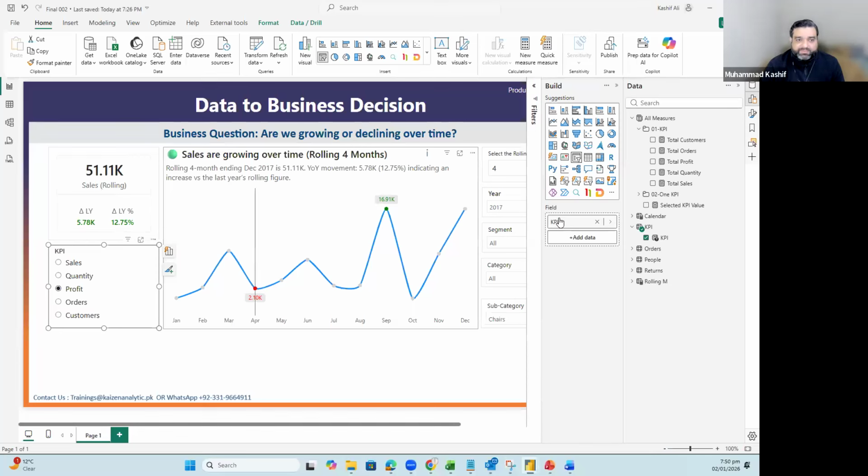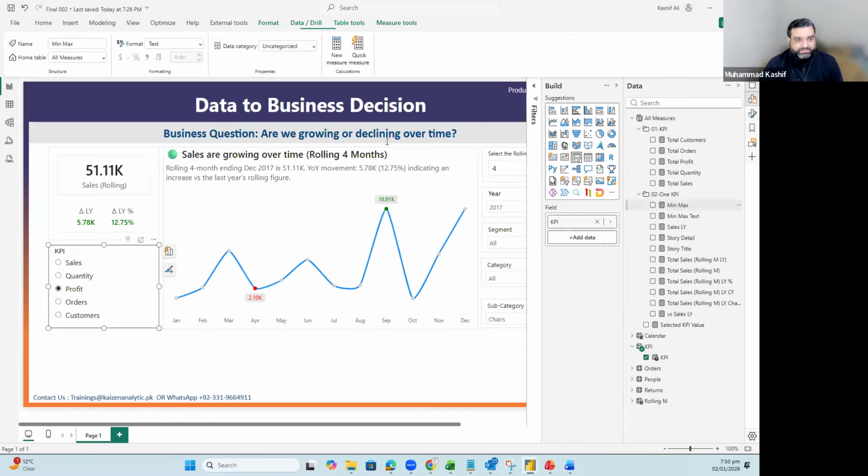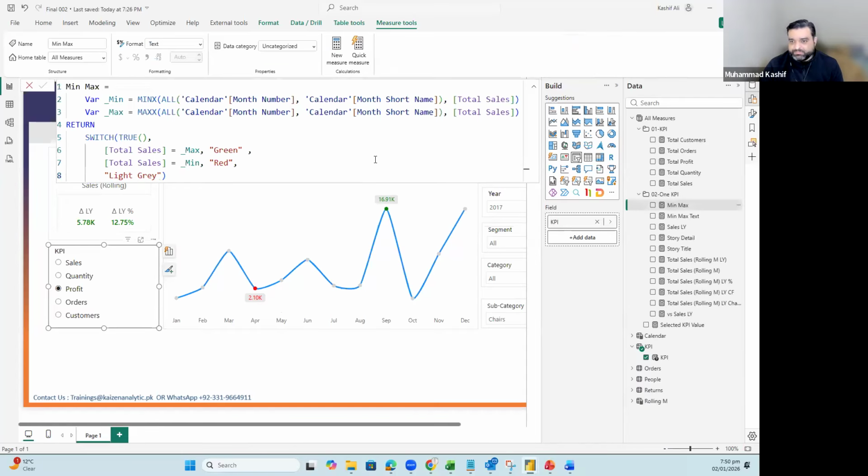Okay. Our values are corrected. Now we need to correct the minimum and maximum. The previous minimum and maximum was this one right over here. So I will have to just correct a few of the things in this one. So I will copy paste the same formula which we have created previously. And I will change this one to the selected KPI value for min and max both.